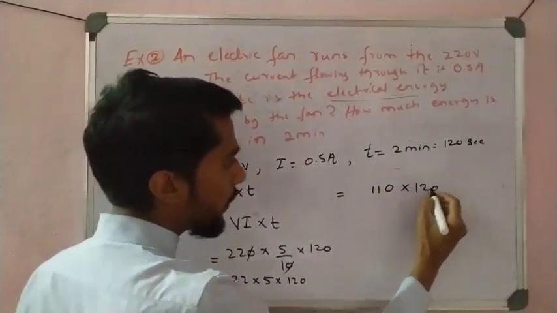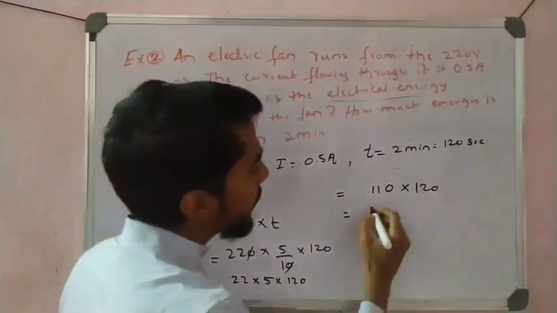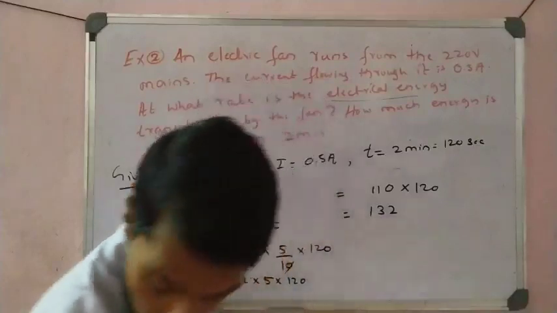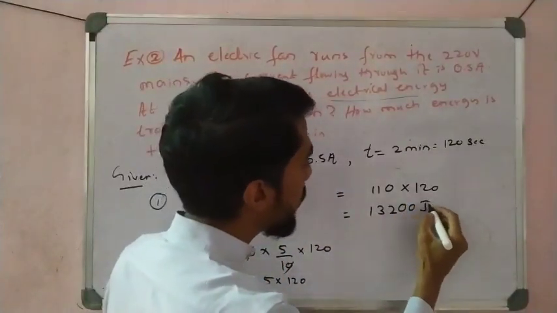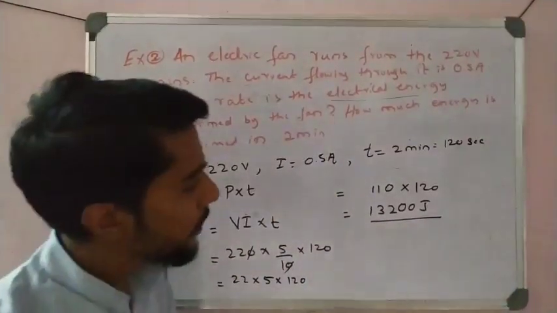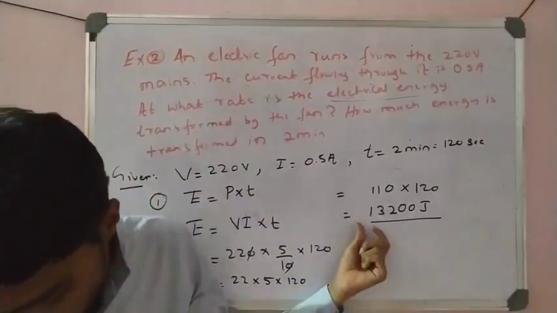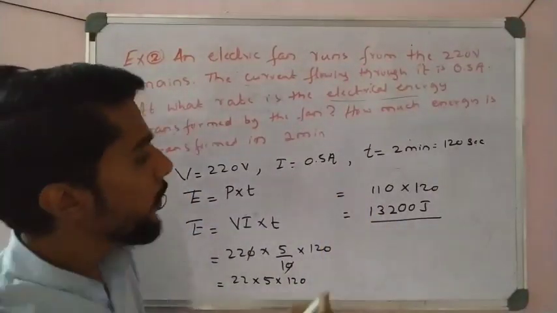So 110 into 120. If you calculate 110 into 120, you get 13,200 joules. 13,200 joules, students. So you get this much answer here. So this is your required answer.